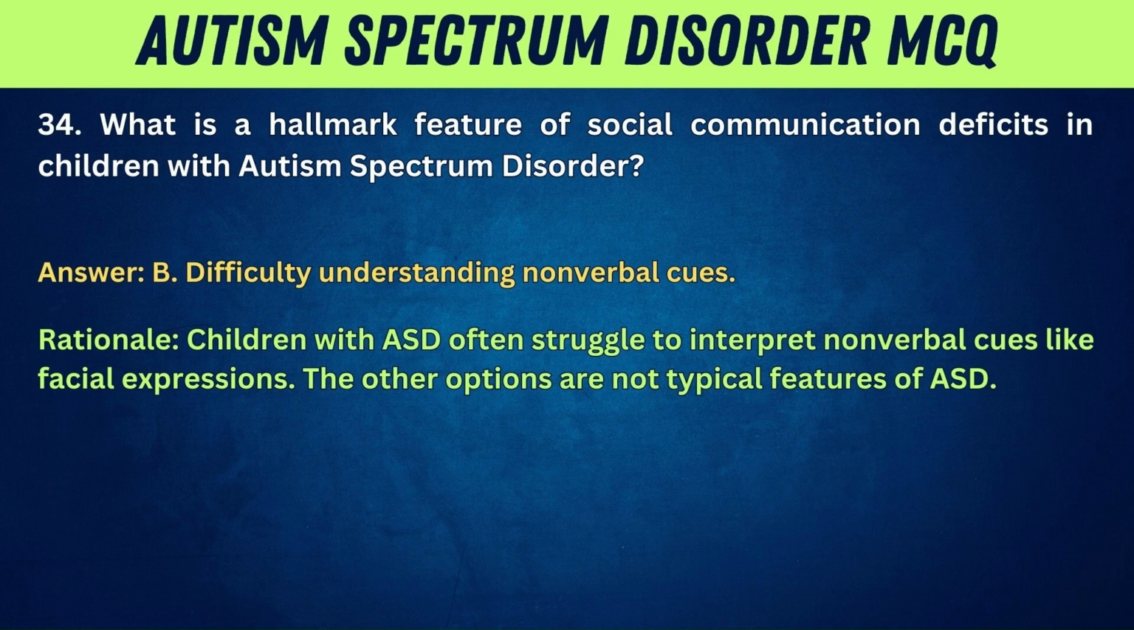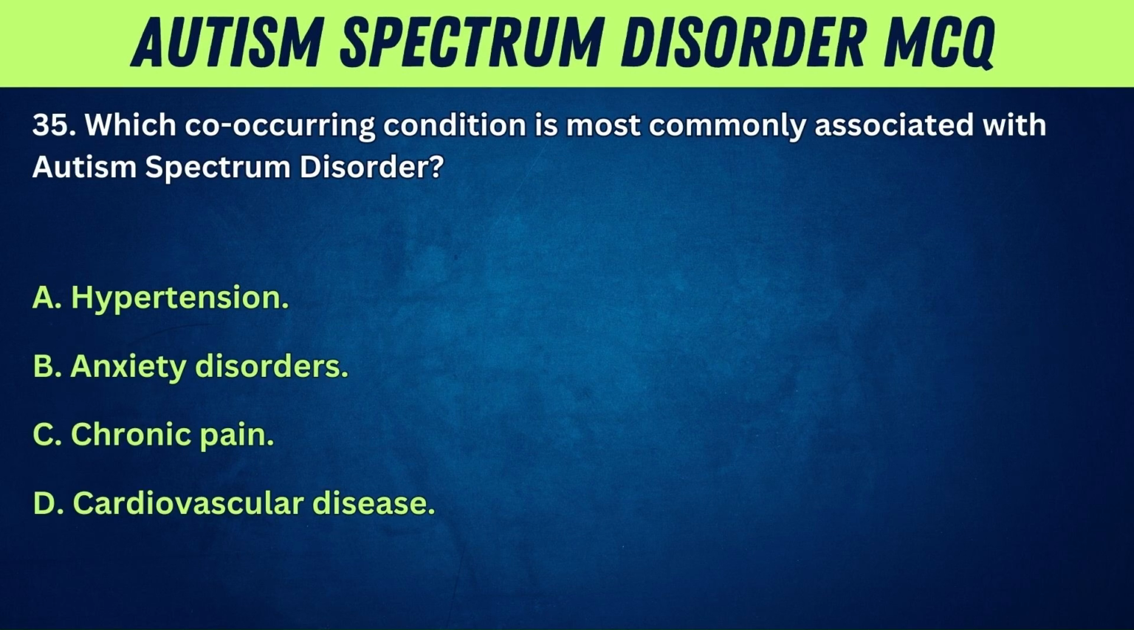Rationale: children with ASD often struggle to interpret nonverbal cues like facial expressions. The other options are not typical features of ASD. 35. Which co-occurring condition is most commonly associated with autism spectrum disorder? A. Hypertension. B. Anxiety disorders.